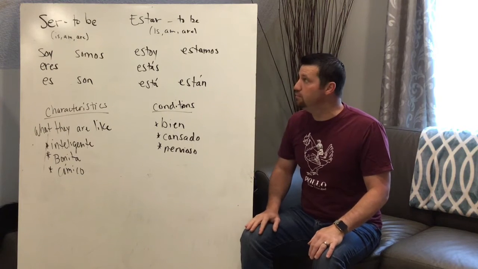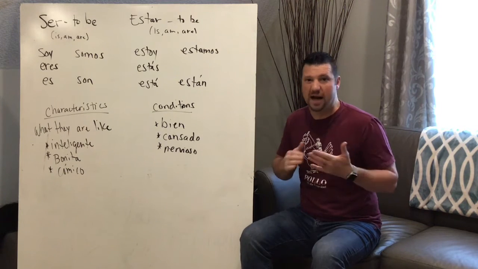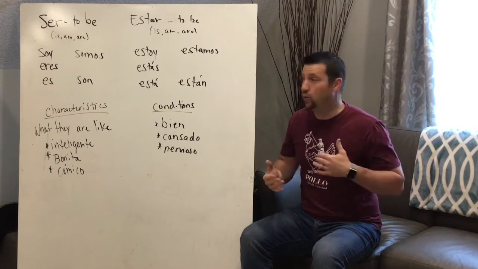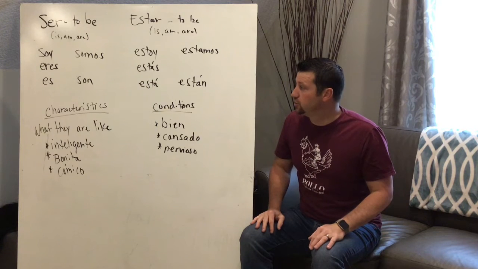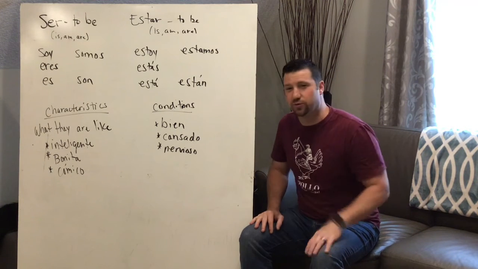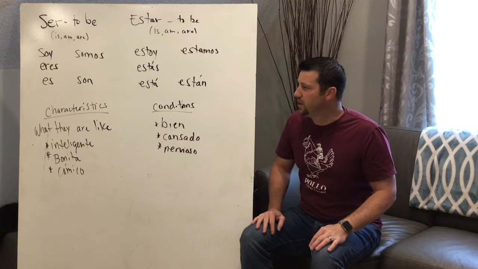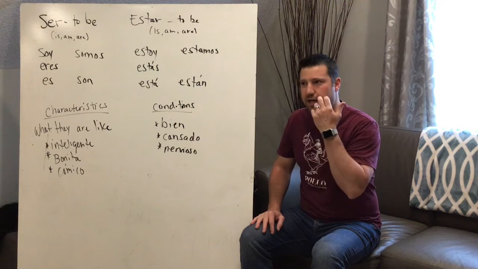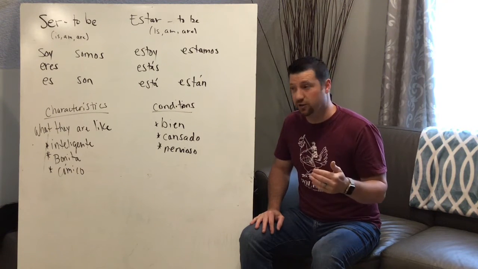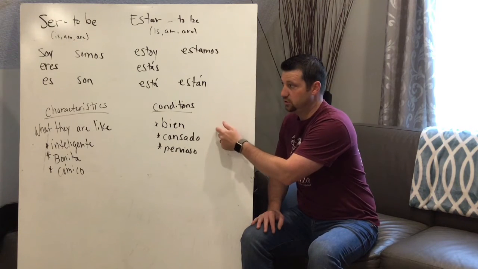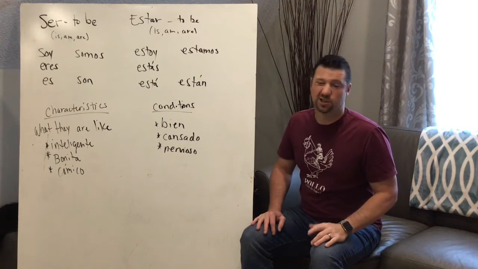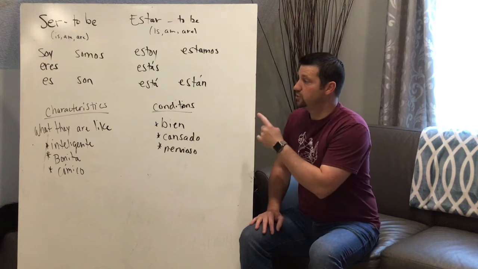Both mean to be. Both are the words in English is, am, or are. I am, he is, they are, we are. But we focused on two things. We focused on their difference in characteristic versus condition. Now, I gave you that little saying: how you feel, condition, and where you are, that's location. Always use the verb estar.